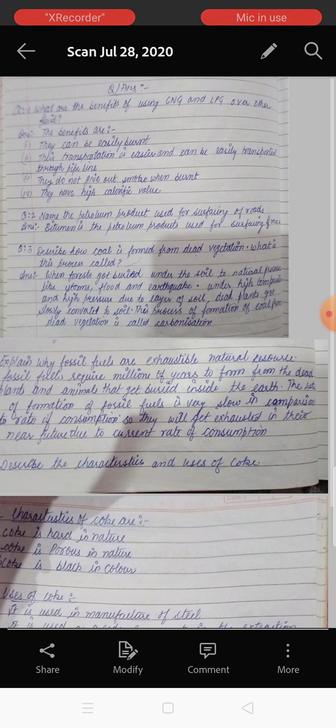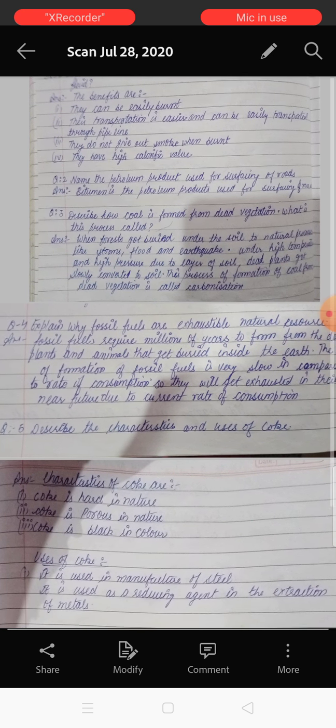So this is the process of how coal is made, by the decomposition of plant waste under high temperature and pressure. The formation of coal from dead vegetation, dead plants, is known as carbonization. So this carbonization process is very helpful for making coal. What do you mean by carbonization? The process by which dead plants in the soil decompose under high temperature and pressure and change into coal is known as carbonization.